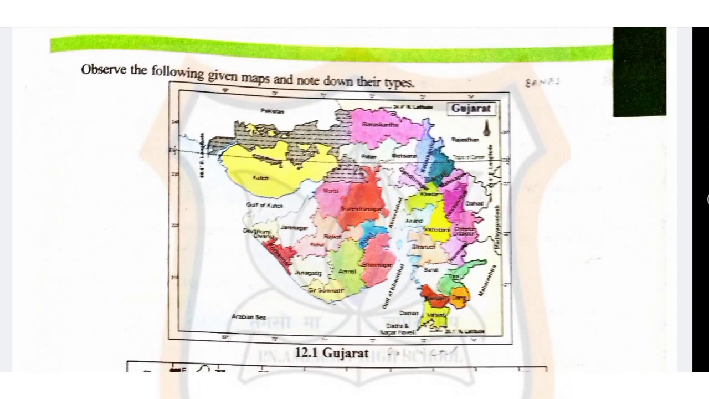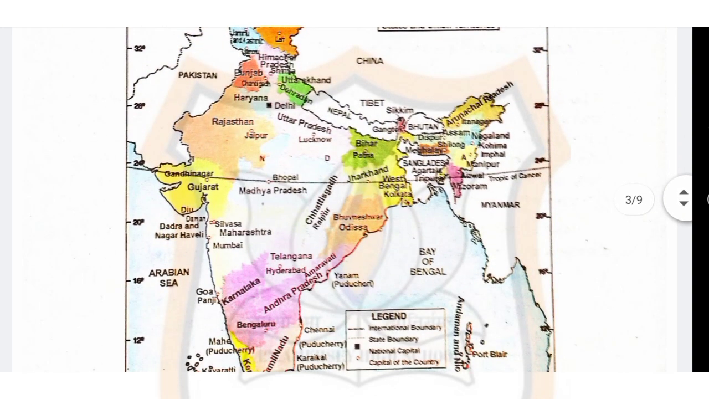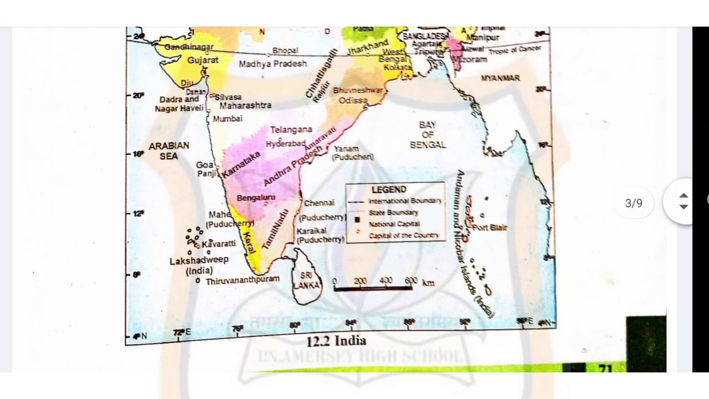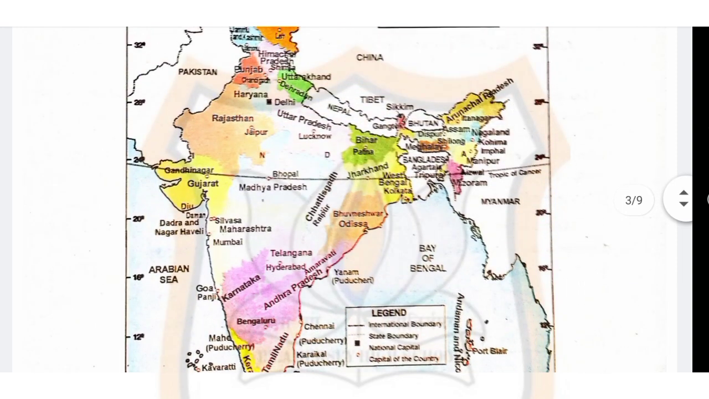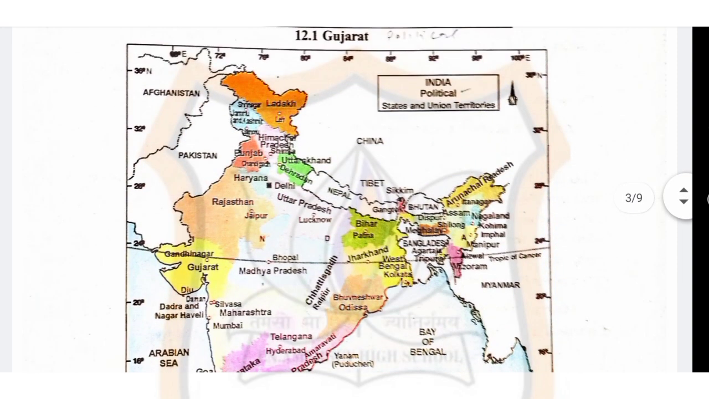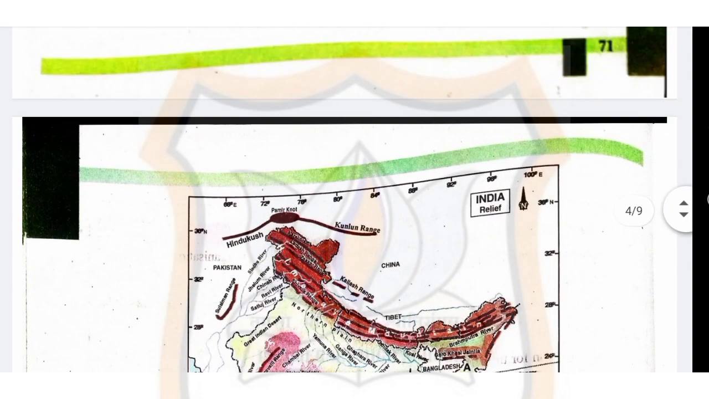Now, observe the following given maps and note down their types. So, on picture number 12.1, page number 71, you can see the map of Gujarat. Then below this map, you can see 12.2, map of India. India political, state and union territories. So you can see in this map. So children, please go through this map.